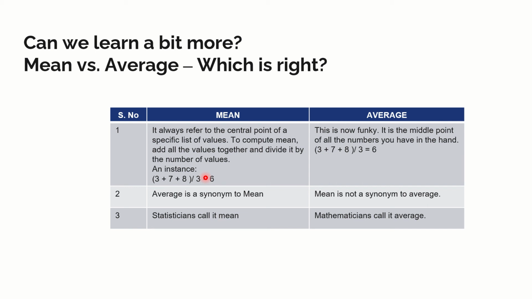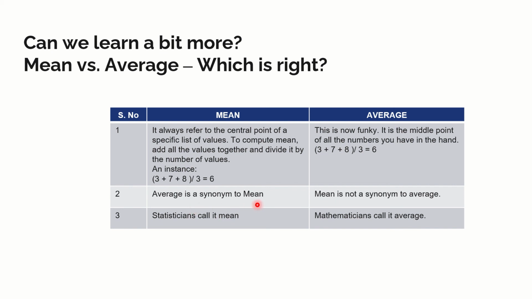Right, what is mean? It is a way we refer to the central point of a specific list of values. To compute a mean, very simple: add all the values together and divide by the number. So I have got 3 plus 7 plus 8, and I divide it by 3, so I get 6. So this is mean. Now average, what do we do? It is the middle point of all the numbers that you have in hand. This is the central point they define and this is the middle point. So the result is going to be the same.